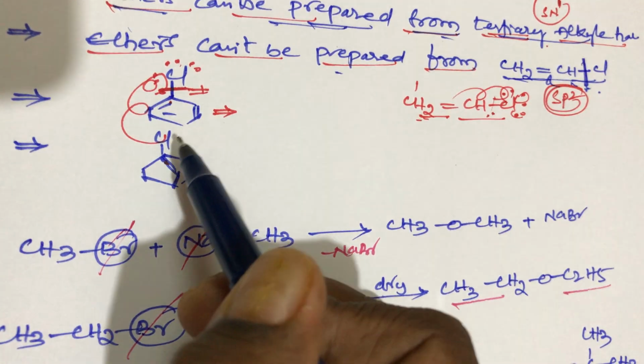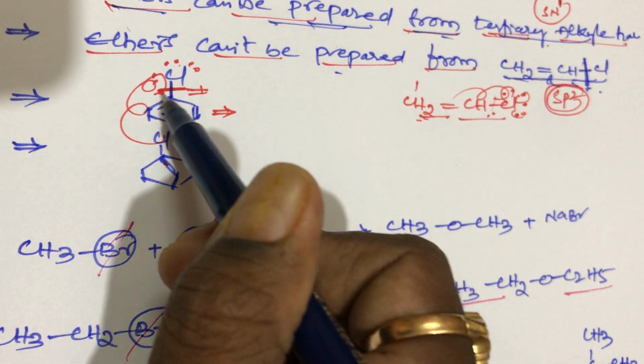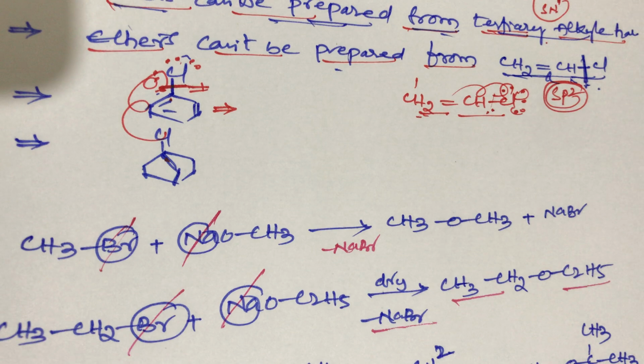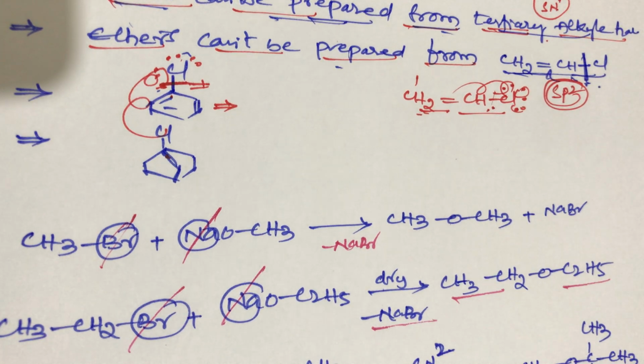And ethers cannot be prepared from chlorobenzene. What is the reason, student? Here also the same thing, student. Here also partial double bond character will be found. This is a simple trick for preparation of ethers, student. This is the very most important, student.